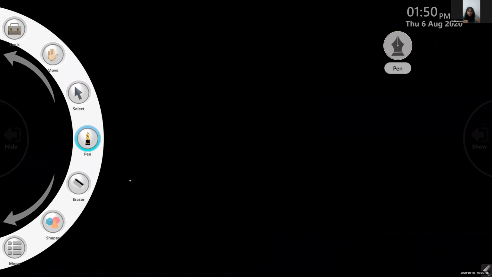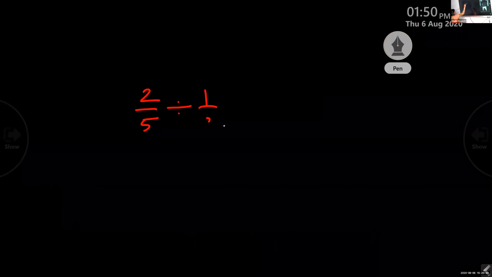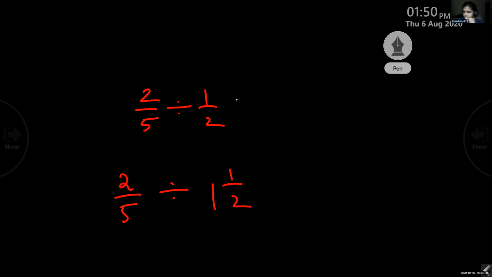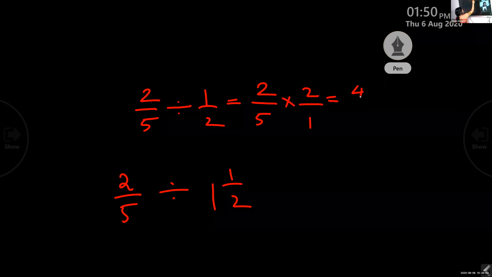It is easy. 2 by 5 divided by 1 by 2. What is the answer? 2 by 10. Okay. Another question is this one: 4 by 10 divided by 1 by 2. What is the answer? 4 by 10. 2 by 5 into 2, just multiply by the reciprocal, isn't it? So the answer is 4 by 5.